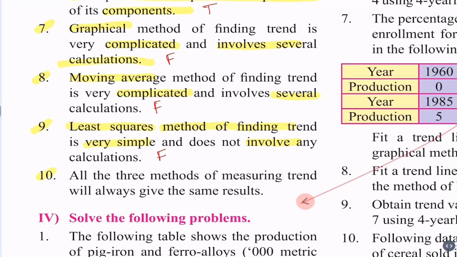Question 10. All the three methods of measuring trend will always give the same results. No. The different methods will of course give different answers. Moving average or graph or then method of least squares. They will give different results. So the statement is false.